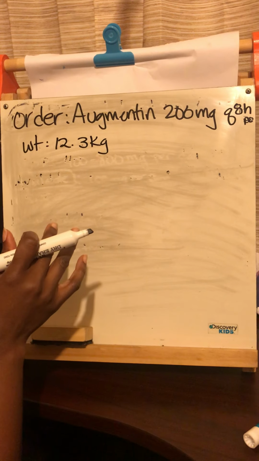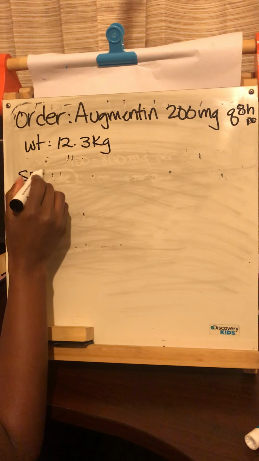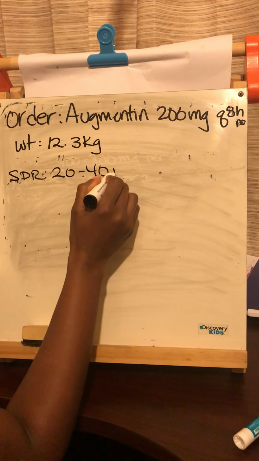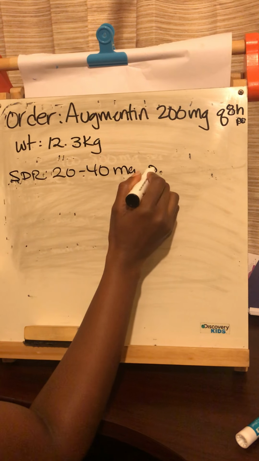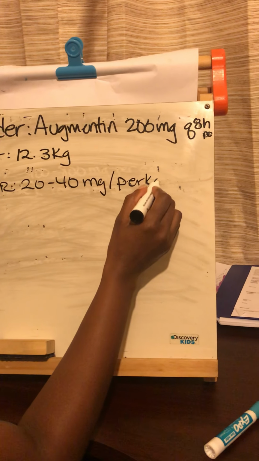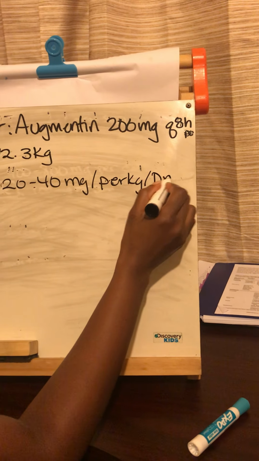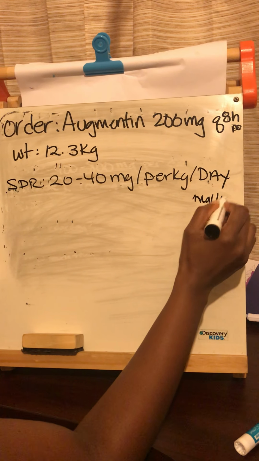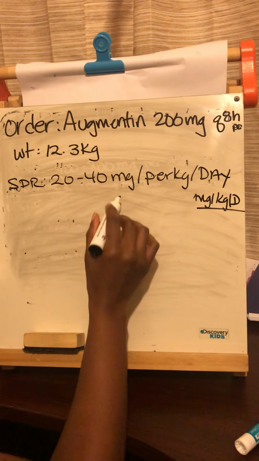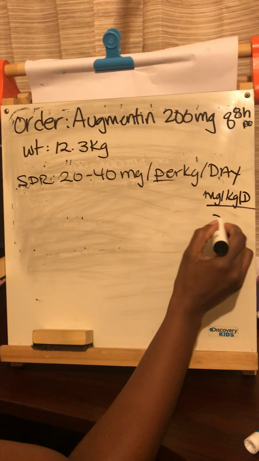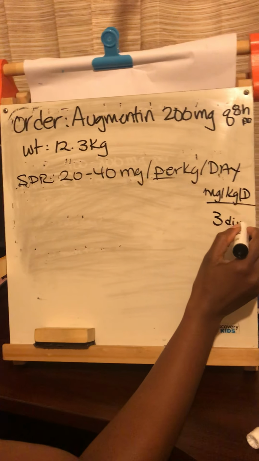Now the safe dose range is 20 to 40 milligrams per kilogram per day. Normally what you're going to see is milligram, kilogram, day, but I just wrote out the per for you there. And this is another one in 3 divided doses.